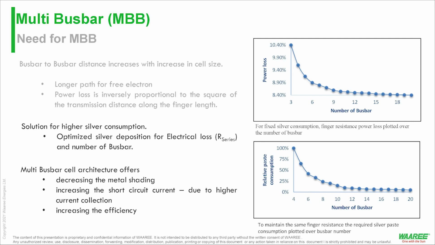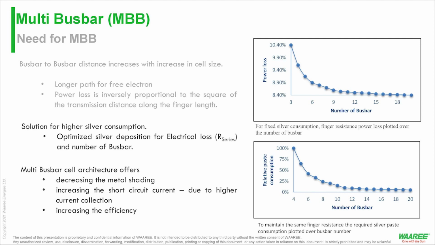Okay. So here we maintained the same finger resistance, and we tried varying the consumption of silver. Again taking the same cell size, if you have 4 bus bars, that was benchmarked at 100%, and we see that at about 9 or 10 bus bars, again this number is saturating. So for the same cell size, if you have more number of bus bars, you have relative consumption of silver paste coming down gradually, or significantly after 8 or 9 bus bars, right?